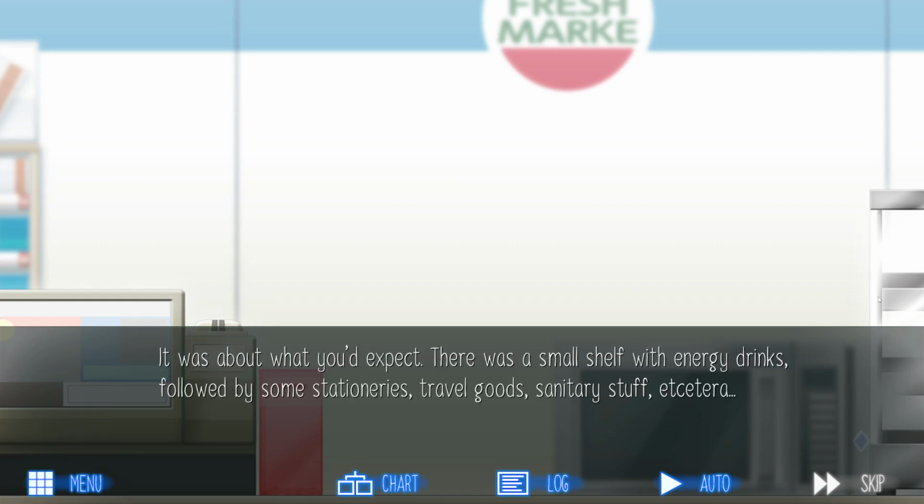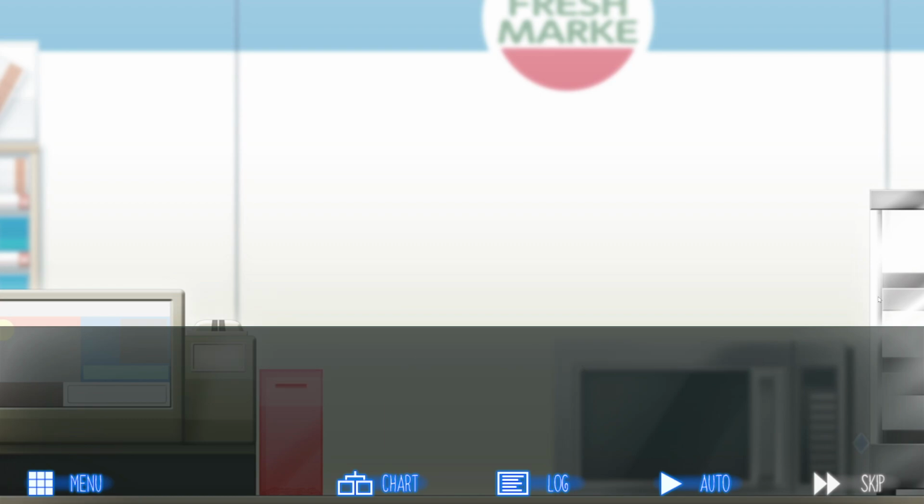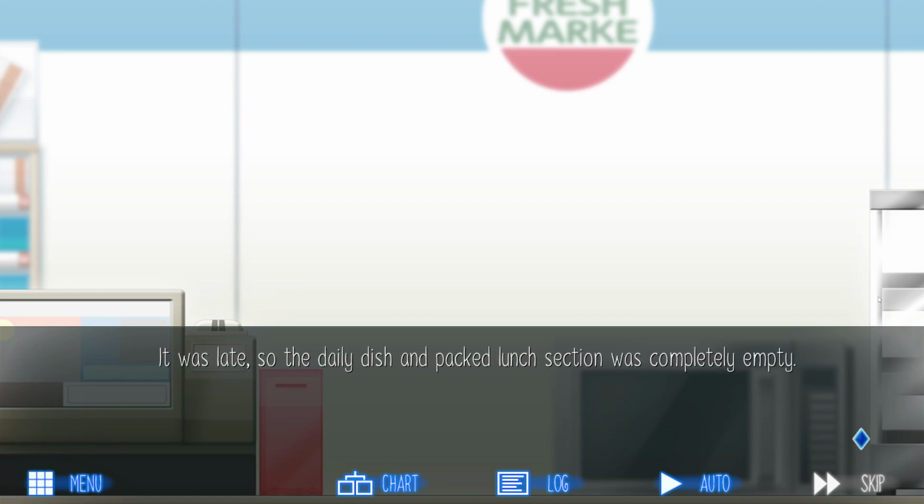It was about what you'd expect. There was a small shelf with energy drinks, followed by some stationeries, travel goods, sanitary stuff, etc. There were sweets that came with toys, a shelf of cup ramen and dried food, a fridge, a freezer. It all looked normal. It was late, so the daily dish and packed lunch section was completely empty.